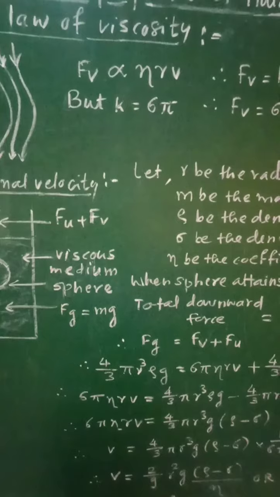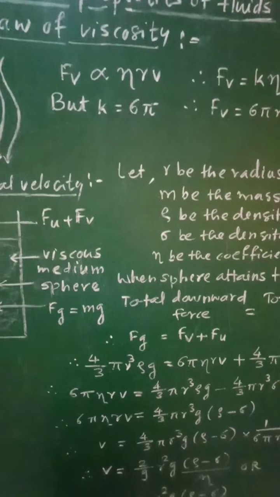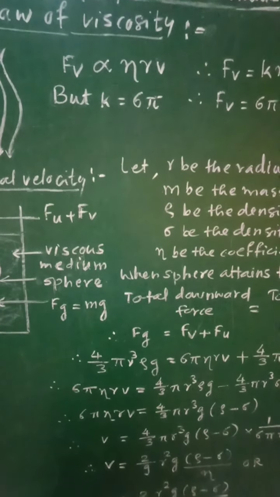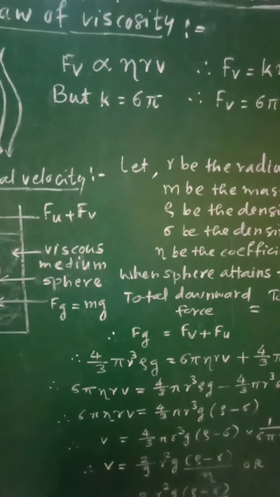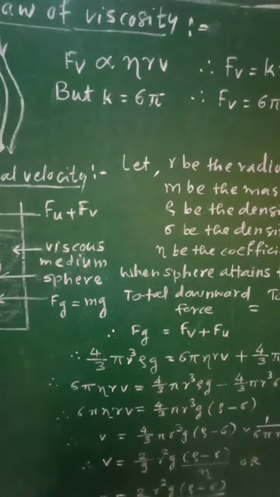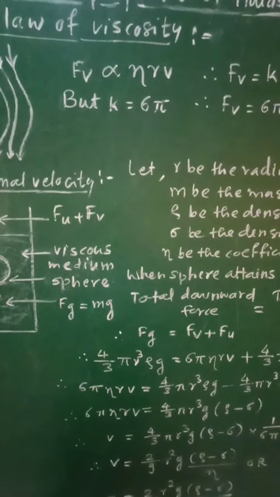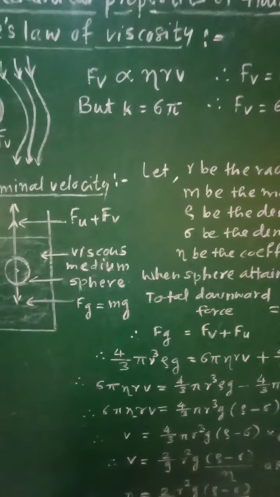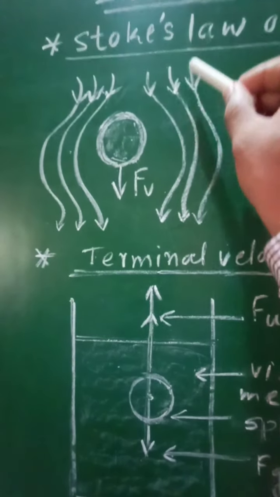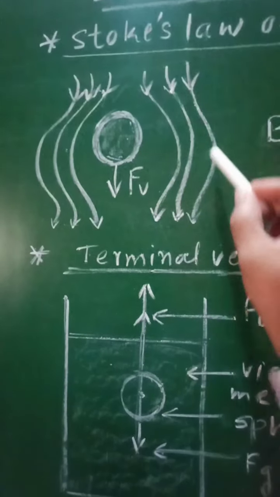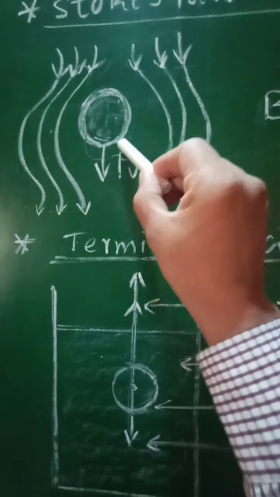Stokes' law states that the viscous force acting on a small spherical body moving freely through a viscous medium is directly proportional to the coefficient of viscosity eta of that medium, the radius r of that spherical body, and the velocity v of that spherical body. In order to explain this concept, here there will be a viscous medium. In that viscous medium, this spherical body is moving freely.